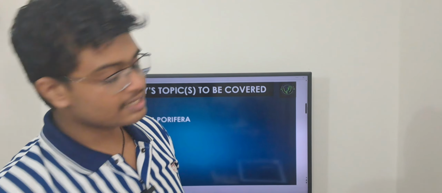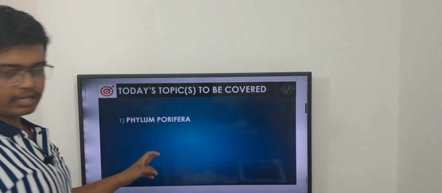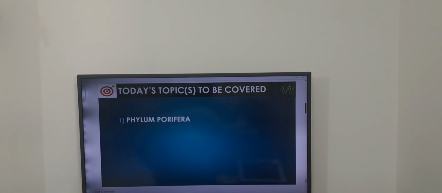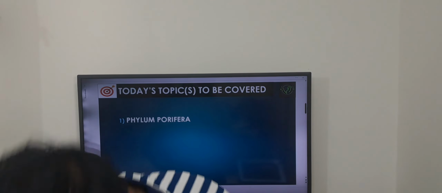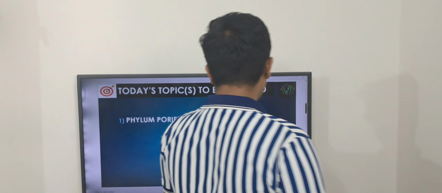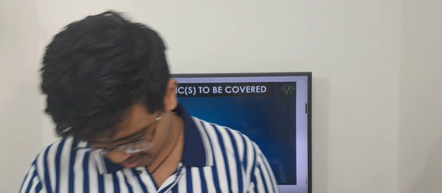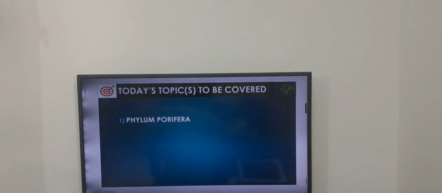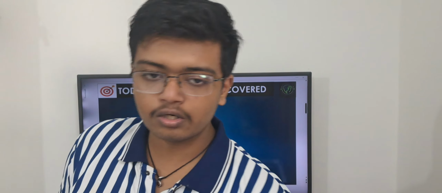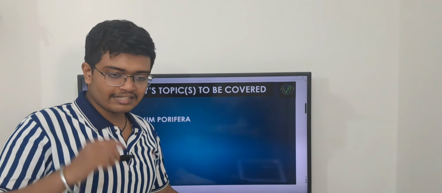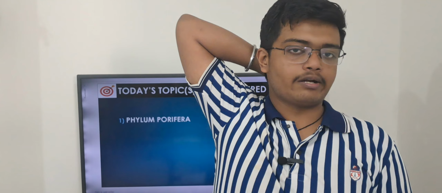Now, what are the examples of radial symmetry? The examples of radial symmetry are some sponges, Coelenterata and Ctenophora. The examples are some sponges, Coelenterata and Cnidaria also, and Ctenophora. After this, moving on to the next type of symmetry, which is called bilateral symmetry.